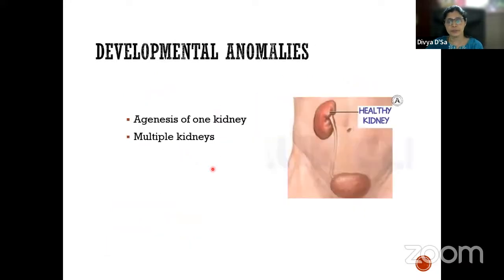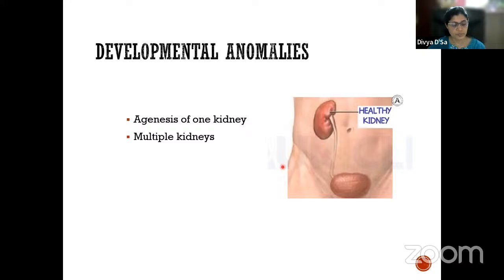So what are the developmental anomalies of the kidney? First there is agenesis. The metanephric blastema may not form, or the ureteric bud may not form, and that will result in agenesis of the kidney. If both kidneys are absent, the newborn will not survive. Unilateral or bilateral agenesis can happen. Bilateral is uncommon, but unilateral is common. Sometimes there may also be multiple kidneys or duplication.